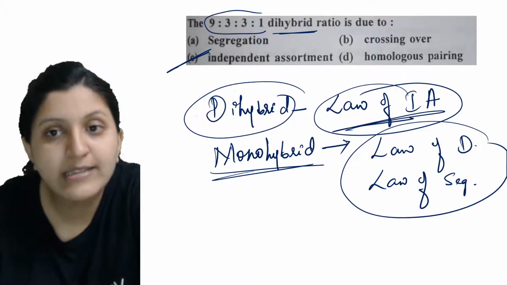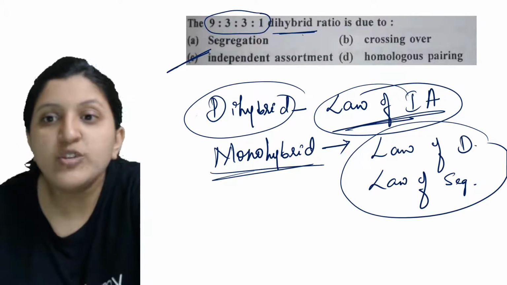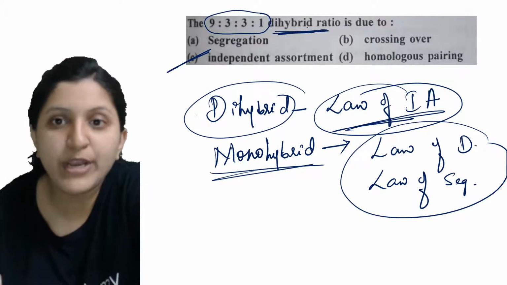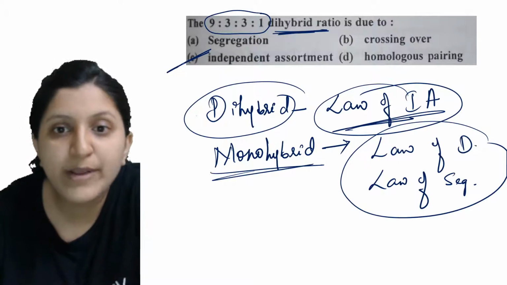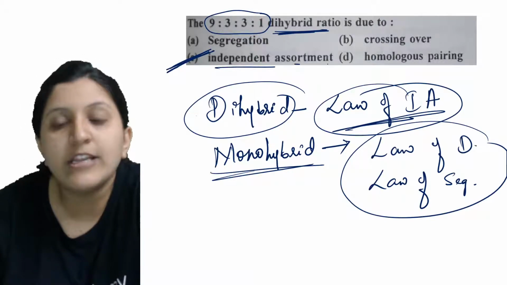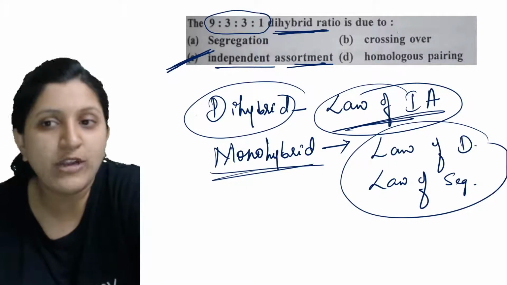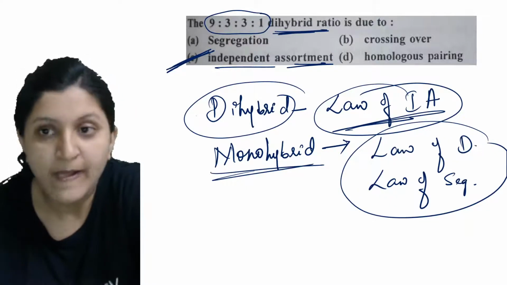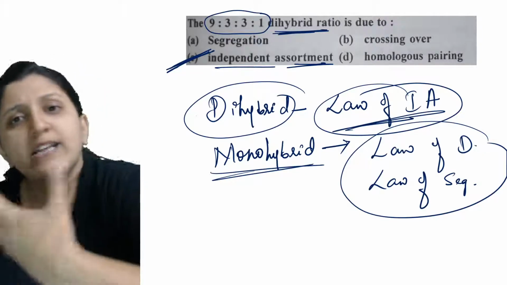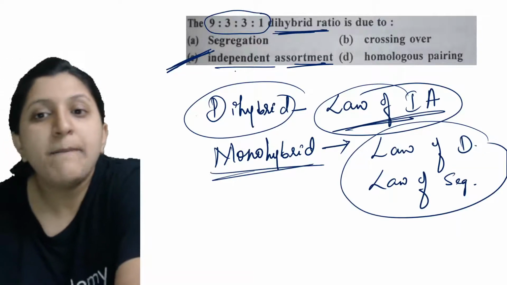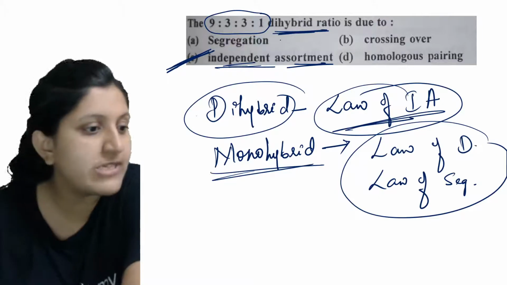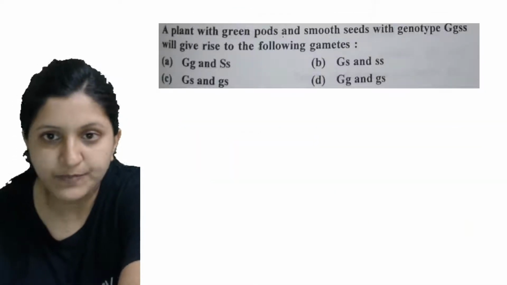Now we are getting this particular ratio because it is a dihybrid cross. The rest of the things are not applicable because they are not about gametes. If gamete formation is occurring, there might be a different condition, but for the body feature, it is always the law of independent assortment.